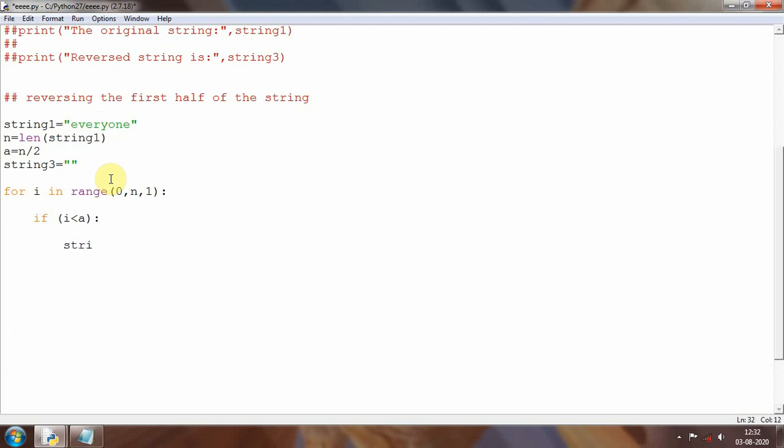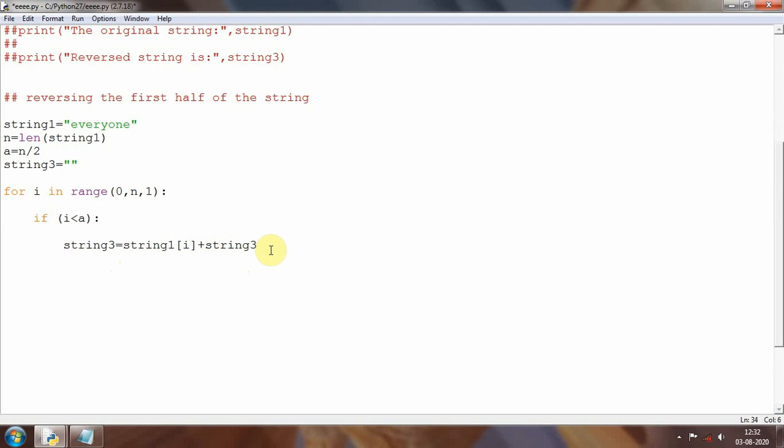So I will write string3 equal to string1 of i plus string3. This takes the index value of i, accesses that element through string1, and concatenates these two strings together to form a new string called string3. So that will basically reverse the first 4 letters of the word everyone.